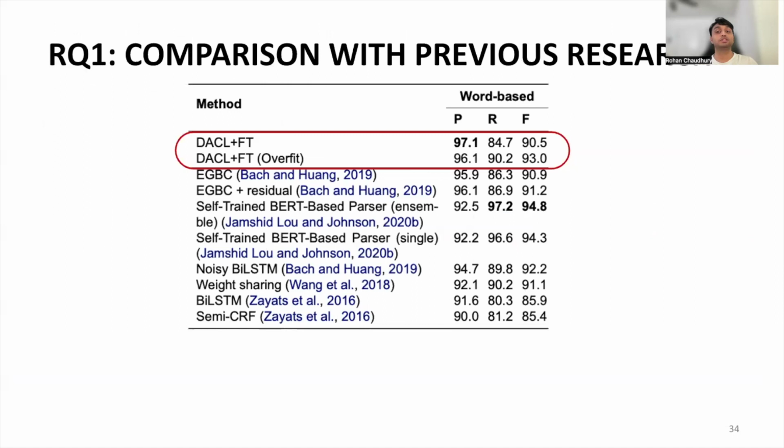This table shows a comparison with previous research. The model with the best validation loss has the highest precision, but the overfitted model has the best scores overall. However, as the model was overfitting on the training set, it started to identify more and more words and phrases as disfluencies at the cost of precision. We should note that reference texts were human annotated, implying that what might appear disfluent to the annotators might not appear disfluent to others, and we risk losing important information. Some examples of this are presented in the paper as well.